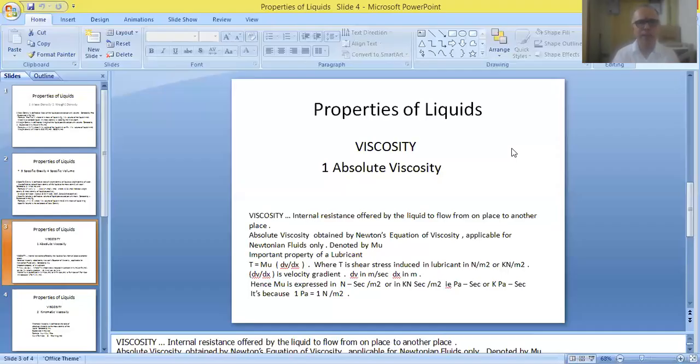After solving the problem and getting the result, if you leave it like that, it doesn't convey any meaning. So all the answers, all the results must be expressed in terms of units. So units are very important.